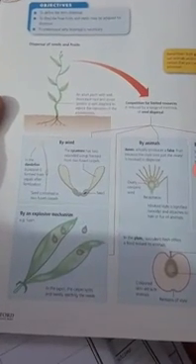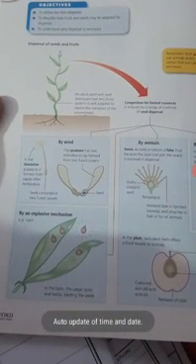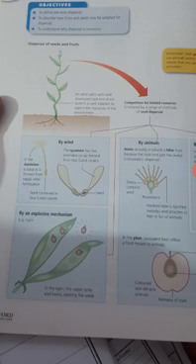Alright, so there are different kinds of agents that are involved in the dispersal of seeds, and some of these agents are discussed over here. The seeds are dispersed by wind, by animals, by water and by explosive methods. Now, the seeds that are dispersed by wind are actually very light in weight. They have feathery structures on top, just like the example of the dandelion given over here.